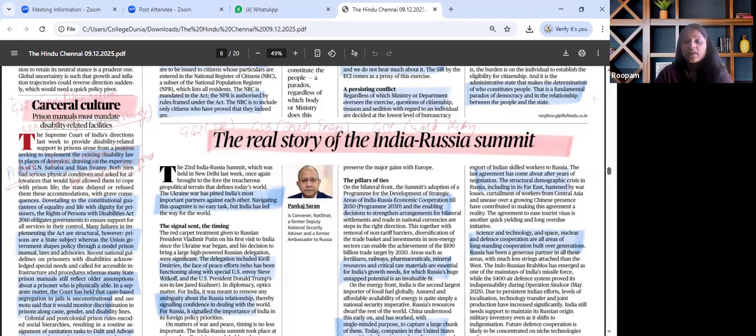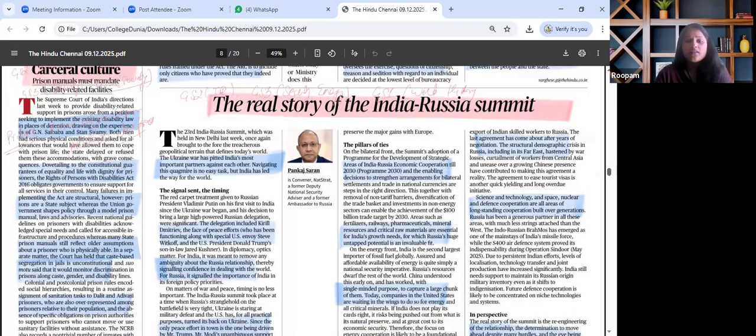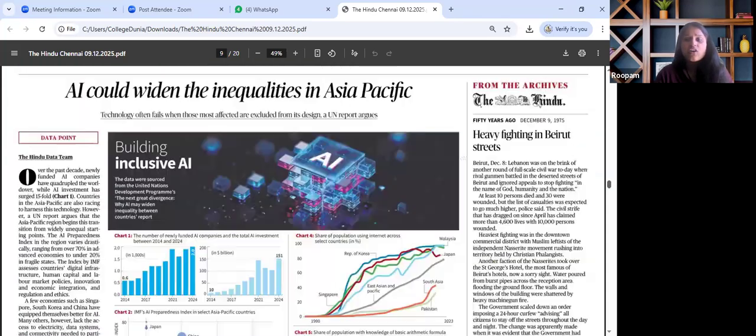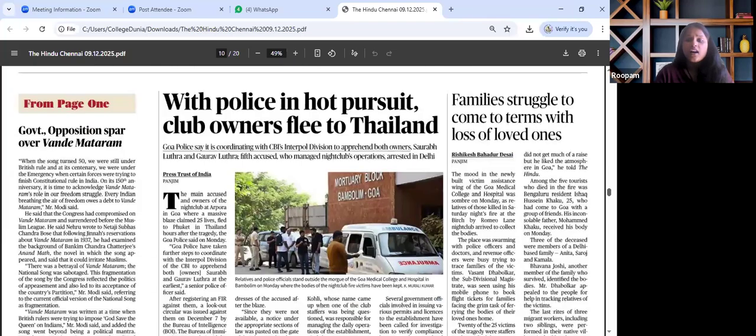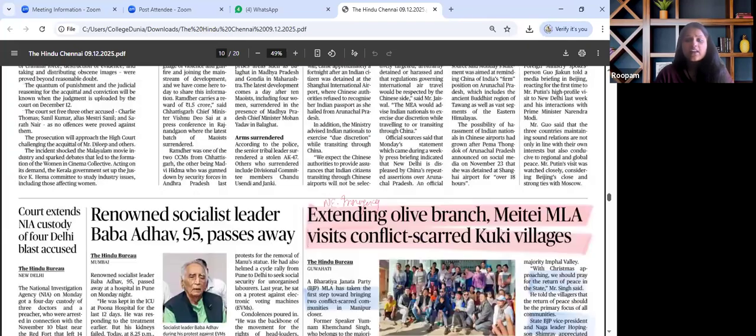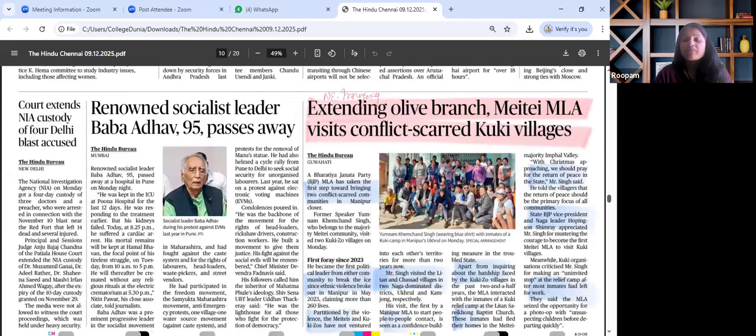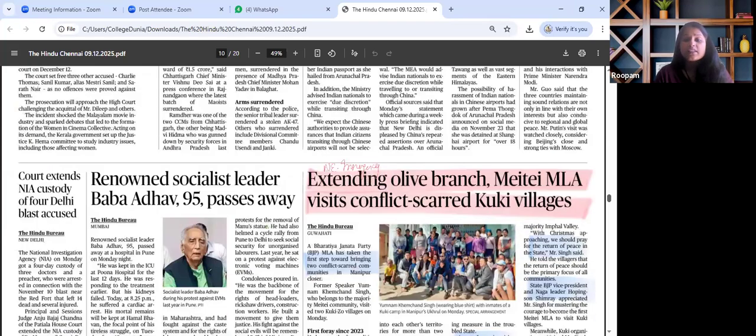Now, the next important article in the paper majorly talks about the Northeast, Manipur issues that we have seen already: extending an olive branch, a Meitei MLA's visit to conflict-scarred Kuki villages. So this is relevant for GS paper 2: federalism, ethnic issues, insurgency in the Northeast, and internal security issues altogether.